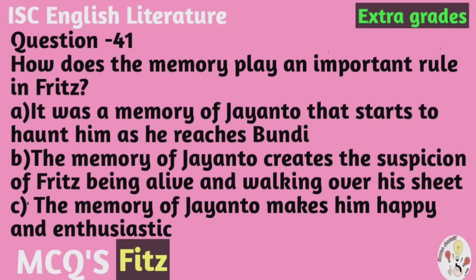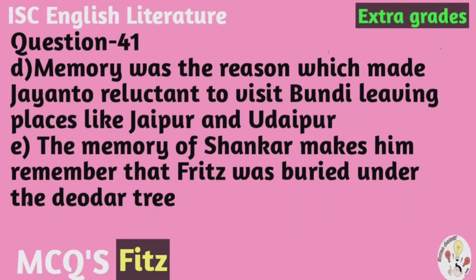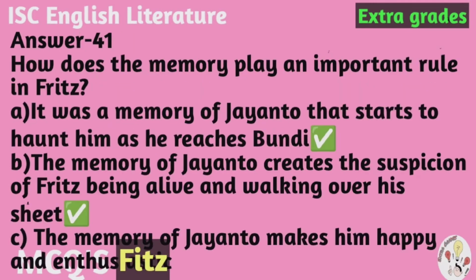C, the memory of Jayanto makes him happy and enthusiastic. D, memory was the reason which made Jayanto reluctant to visit Bundi, leaving places like Jaipur and Udaipur. E, the memory of Shankar makes him remember that Fritz was buried under the Deodar tree. So here also children, you can select more than one option.